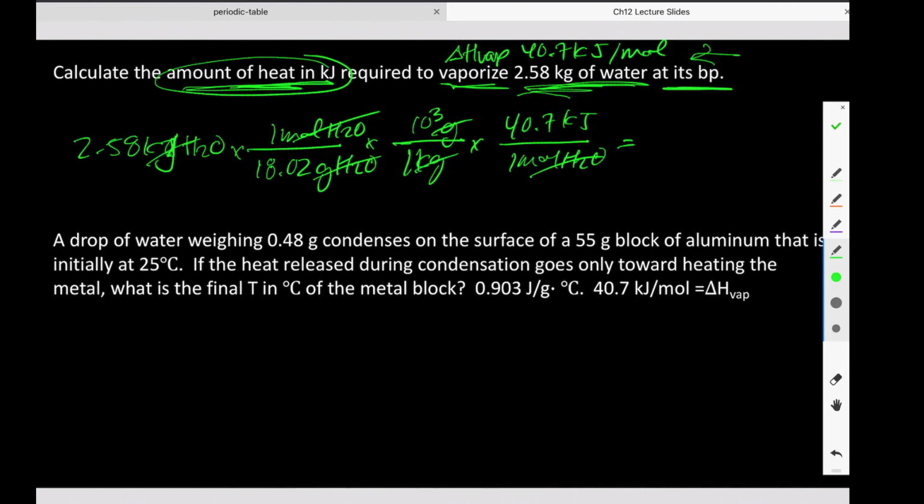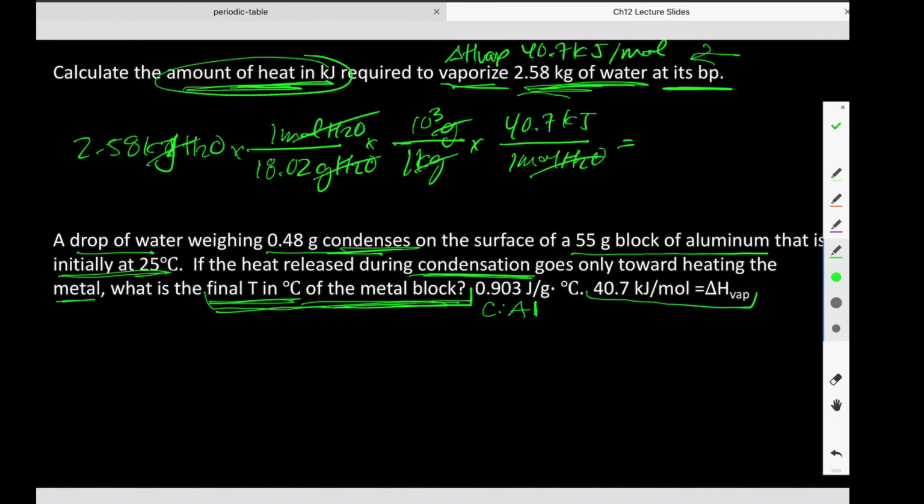Make sense? All right. Next question says, a drop of water weighing this many grams condenses on the surface of a 55-gram block of aluminum that is initially at 25. If the heat released during condensation goes only toward heating the metal, what is the final T in degrees Celsius of the metal block? So I would like to know the final T of my metal block. Oh, by the way, this is the specific heat of my metal. And I know that this is the heat of vaporization of water, okay?